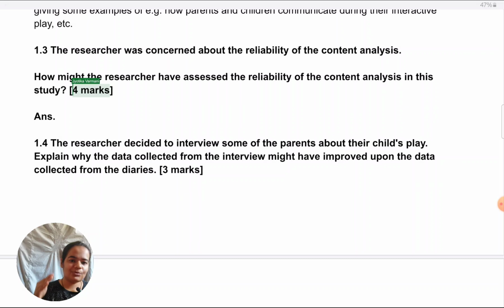So again, I hope you know the 4 steps for talking about reliability, like they're there in your mind as a framework and you're able to just apply them to the context.